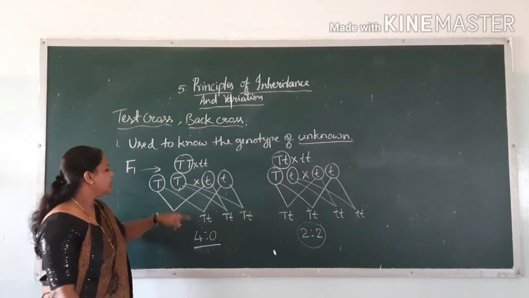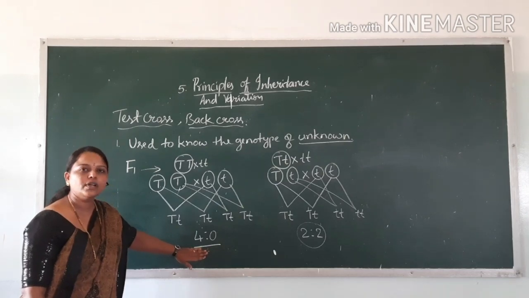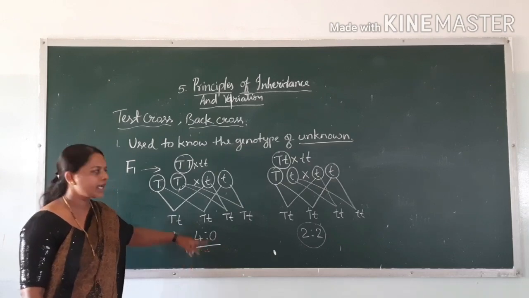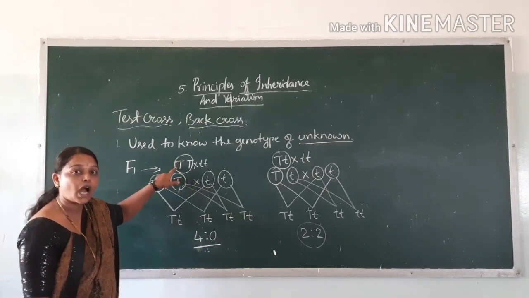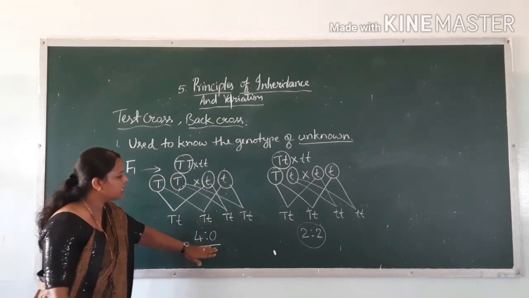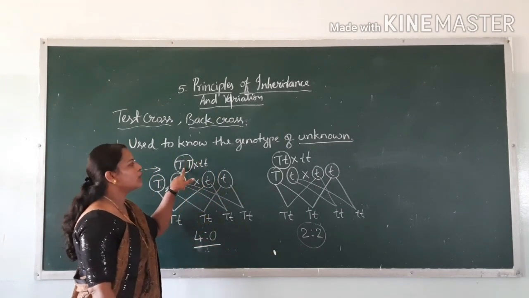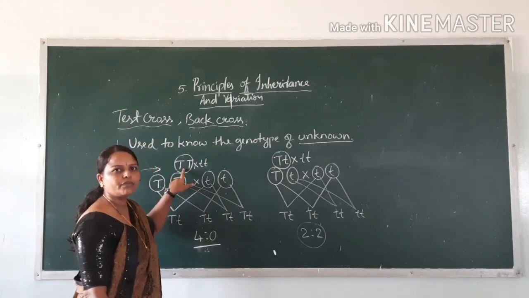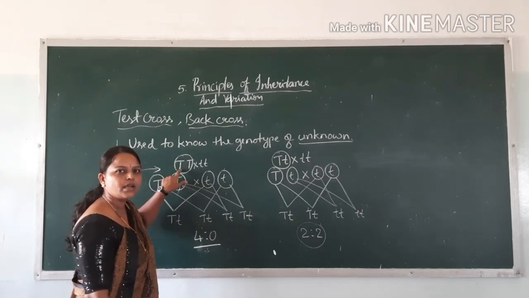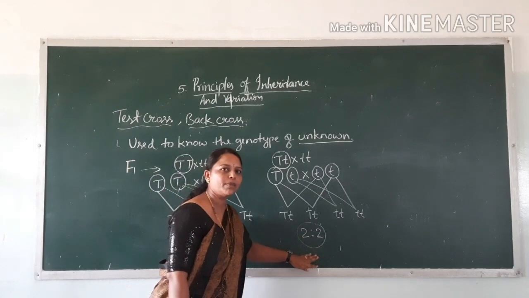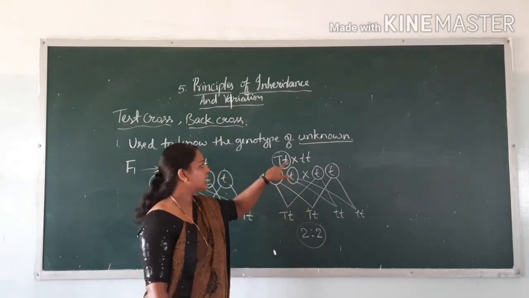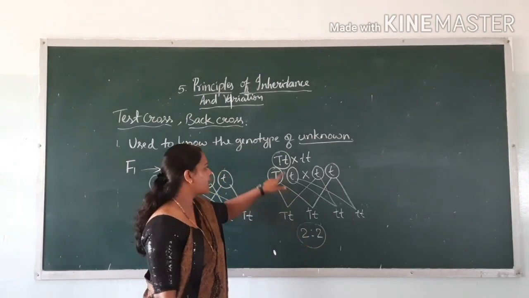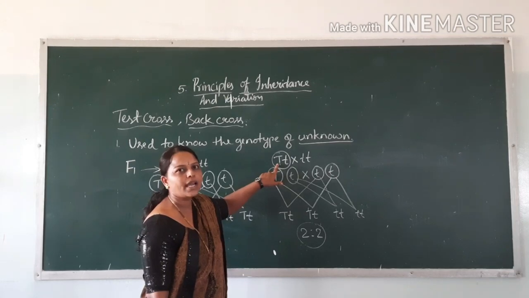Okay, see here, by seeing the ratio of the phenotypes we get by crossing the recessive parent with the unknown generation, we can decide the genotype of the unknown. If the ratio becomes like this, the genotype of the F1 or unknown may be homozygous tall. If we get this type of ratio after crossing that F1 with the recessive parent, then we can decide the genotype of unknown is heterozygous.